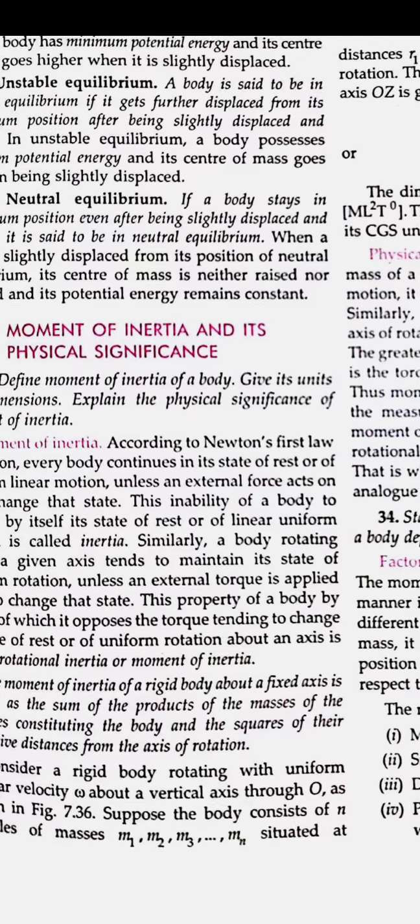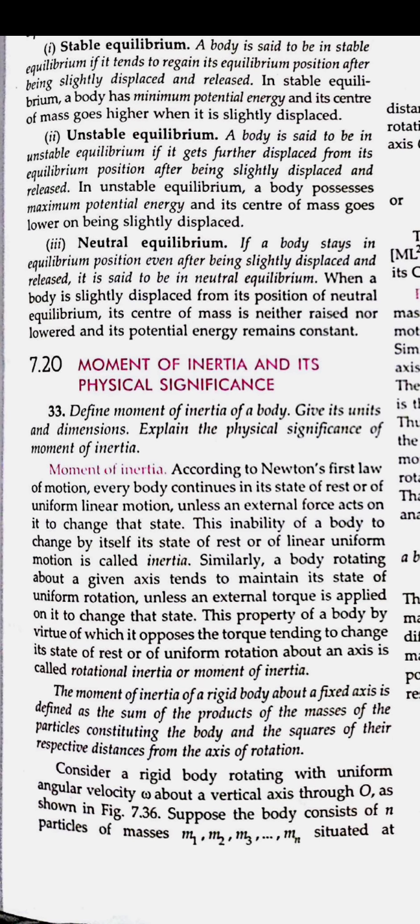Similarly, we have to find the moment of inertia. What this moment of inertia, or the rotational inertia, is, is that property of a body which opposes the torque. Now we have seen what inertia was in Newton's law of motion: the tendency of a body to oppose the state of rest or the state of motion. Here also we say moment of inertia: every body continues in its state of rest or motion until or unless it is acted upon by an external force. So the property of a body by which it opposes the rotational motion here, because earlier we were talking of the linear, but here we will be talking about the rotational motion.